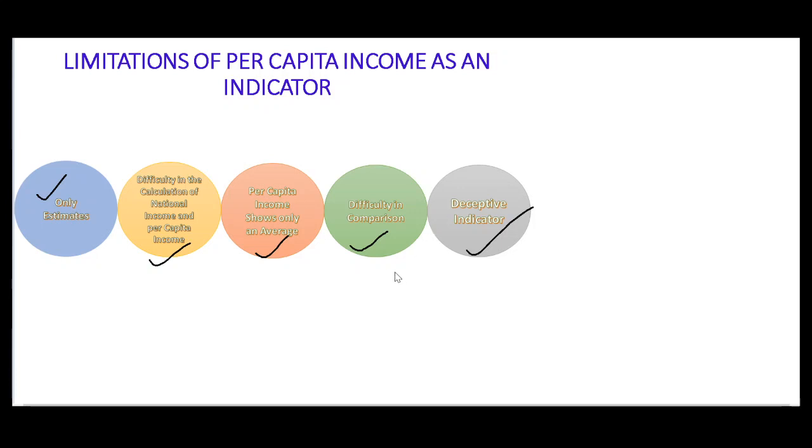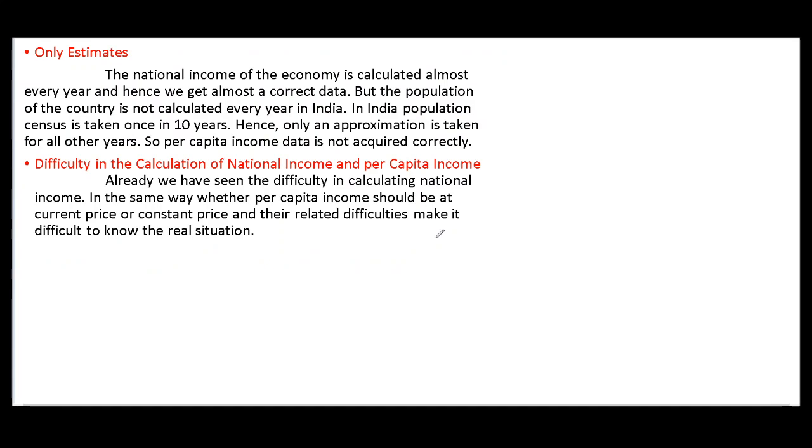First one is only estimate. Only estimate is used. What is only estimate? The national income of the economy is calculated almost every year and hence we get almost correct data. Means national income's formula was what? Per capita income formula was what? Gross national income upon